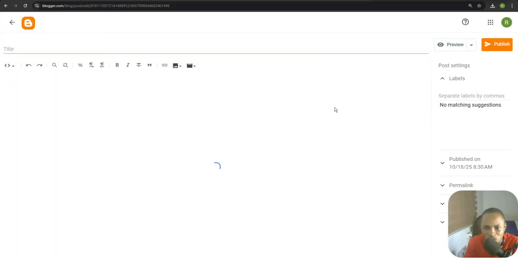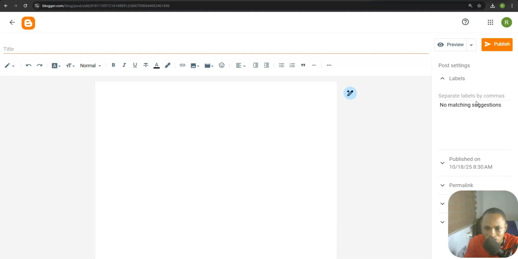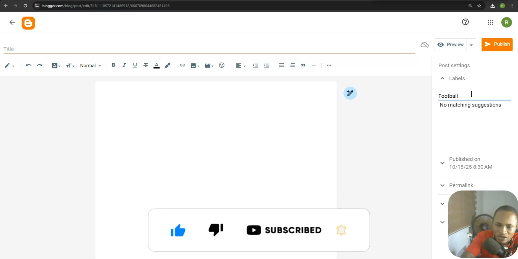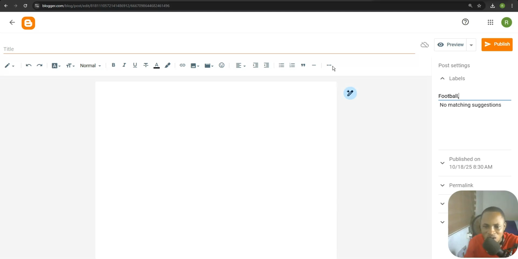Let me show you, because I'm not going to show you how to post on this platform, but rather let's change it to custom compose view. You click on this section where it says separate labels by comma. You can see this label, you have to click on sports, like football. So you type in football right over here and add a comma. Now this means that we have created a label for football.